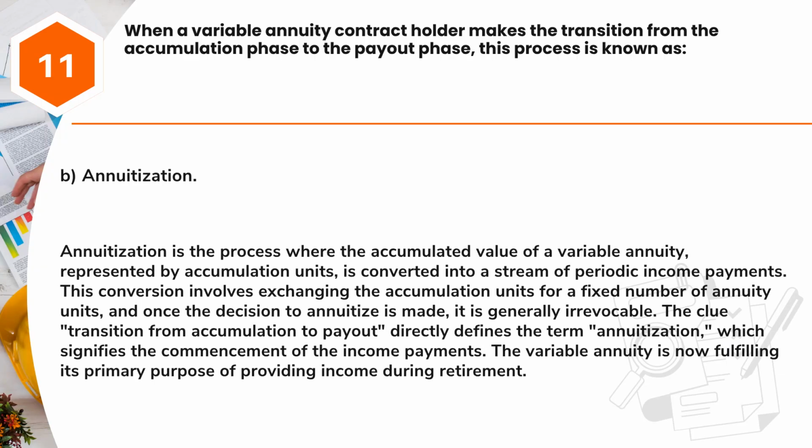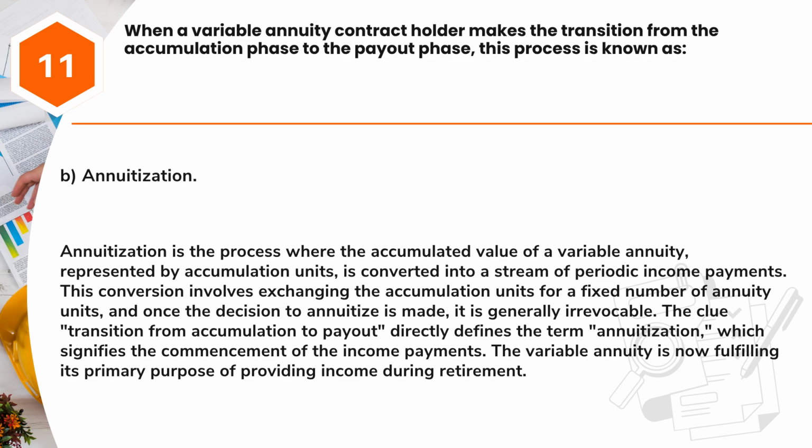Answer: B. Annuitization. Annuitization is the process where the accumulated value of a variable annuity, represented by accumulation units, is converted into a stream of periodic income payments. This conversion involves exchanging the accumulation units for a fixed number of annuity units, and once the decision to annuitize is made, it is generally irrevocable.